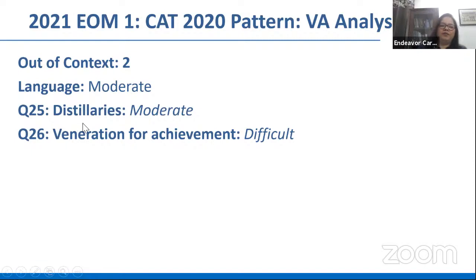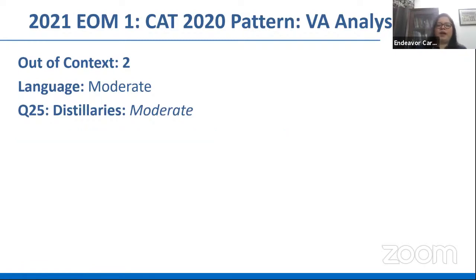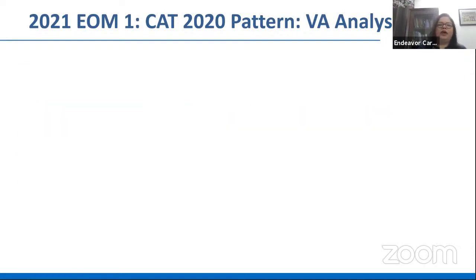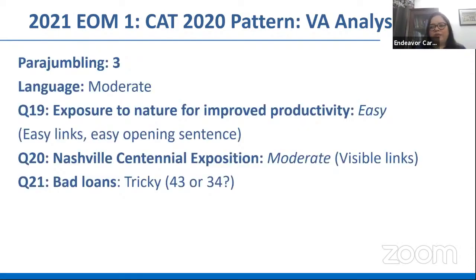Okay. However, having said that, the distilleries one was a moderate one. The odd sentence stood out very, very obviously, whereas the veneration for achievement was a very, very close one, very difficult for you to identify that this particular sentence is the one that is out of context. Okay. So yes, parajumbles would have been a better investment. And we already spoke of how the 3 RCs could have been taken with maybe one odd question left here and there.